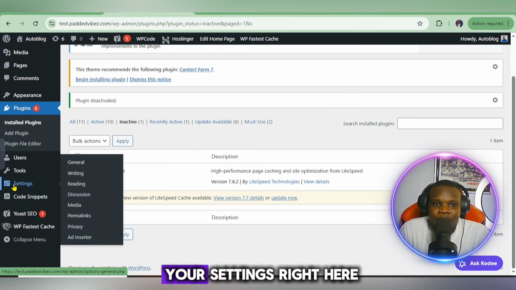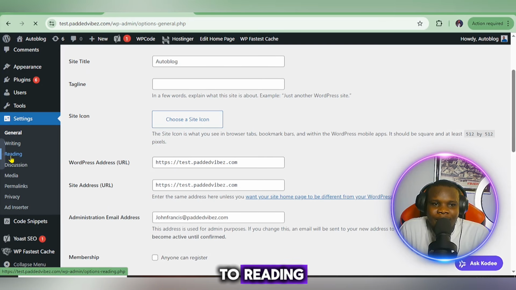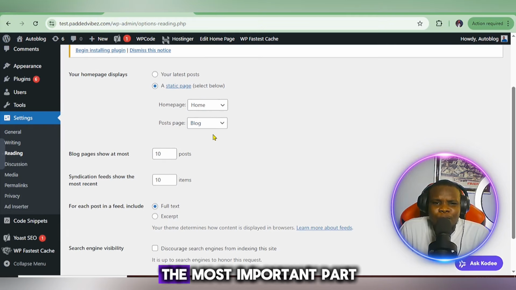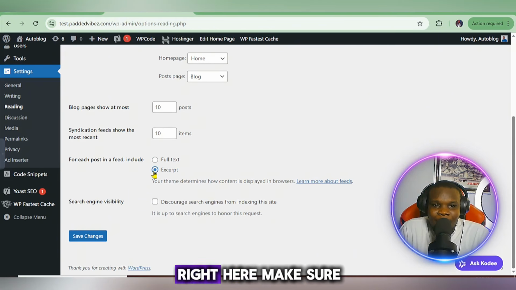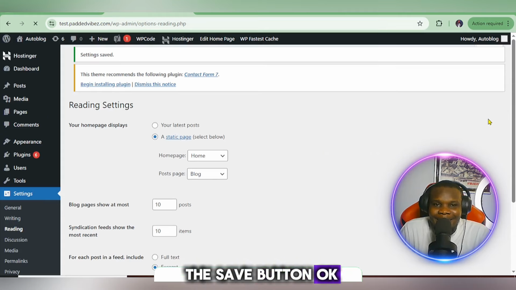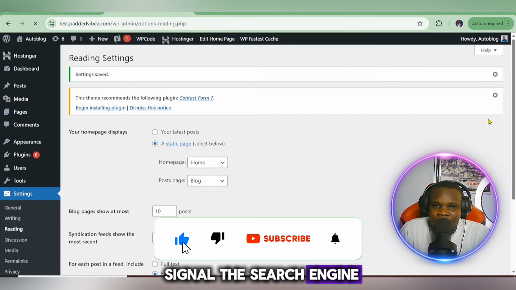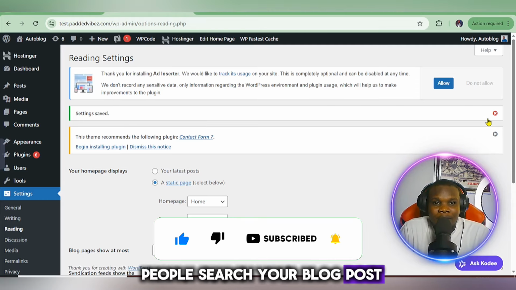Then go to your settings, go to reading. The most important part I want you to focus on is the excerpt right here. Make sure you select excerpt, not full text, and also don't click on this. If it is checked, make sure you uncheck it and click on the save button. This is going to signal the search engines, Google, Bing, and Yandex, so that when people search, they can actually see your blog post.